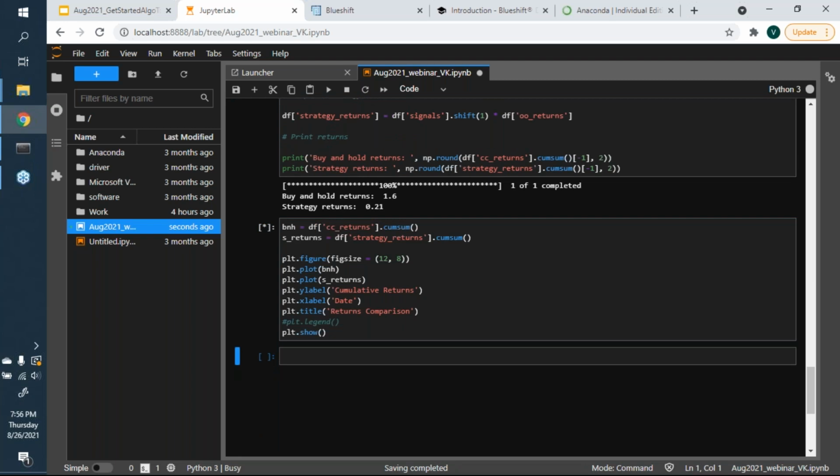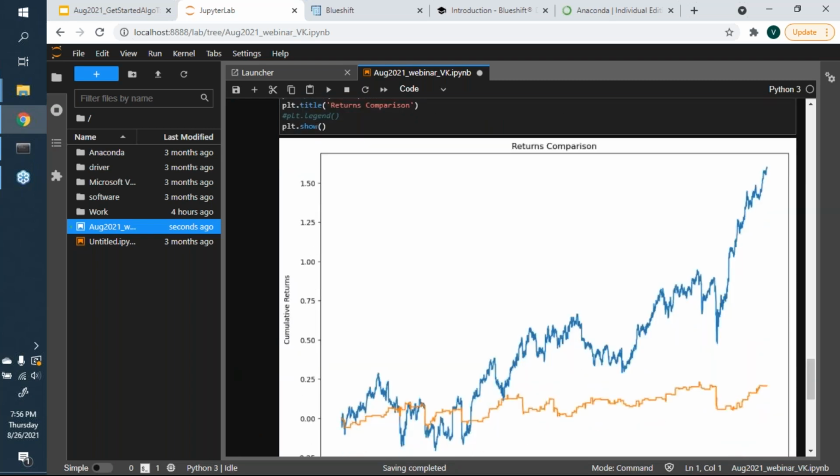So if I plot it, it would show me the strategy. By the way, in this case, which line is for the strategy and which line is for buy and hold? You guys want to take a guess?